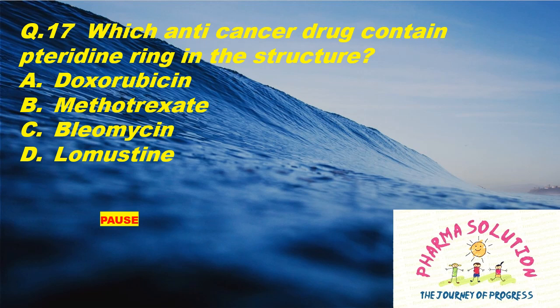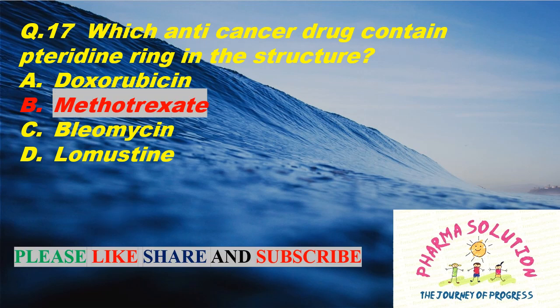Question 17. Which anti-cancer drug contain pteridine ring in the structure? Option A Doxorubicin, option B Methotrexate, option C bleomycin, and option D lomustine. And the right answer is option B Methotrexate.